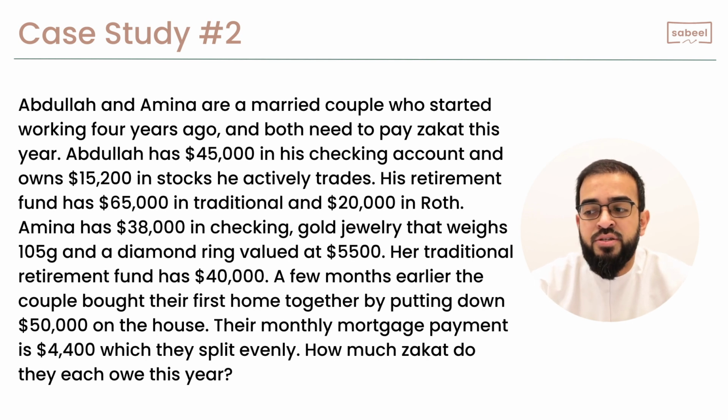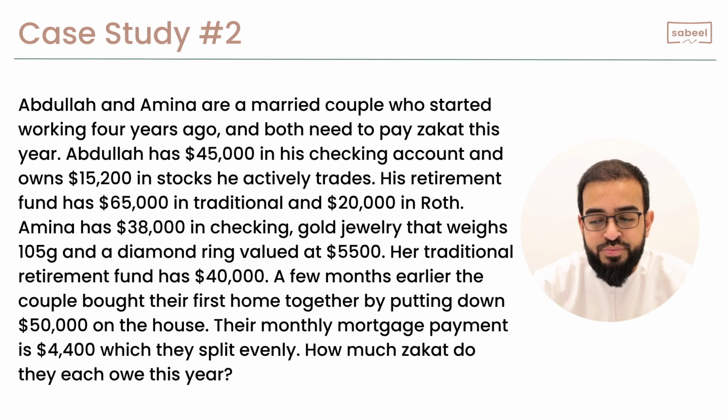Amina has $38,000 in checking, gold jewelry that's weighed at 105 grams, and a diamond ring valued at $5,500. Her traditional retirement fund has $40,000, and a few months earlier, the couple bought their first home, putting $50,000 down as a down payment. Their monthly mortgage payment is $4,400 that they evenly split. So how much zakat do they each owe?